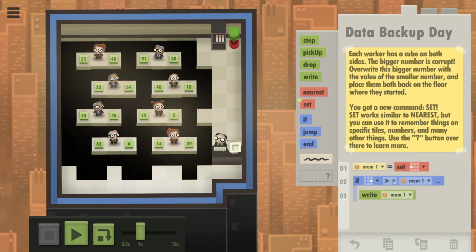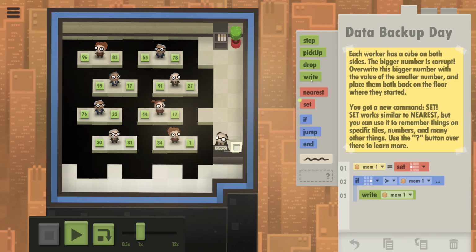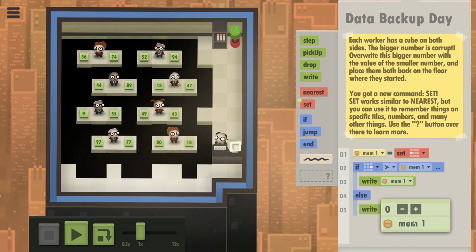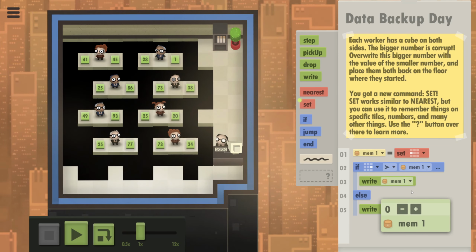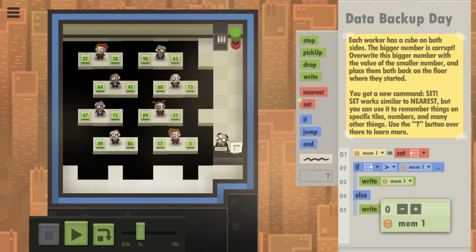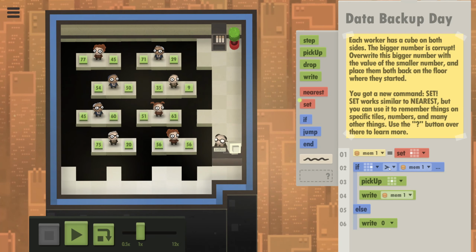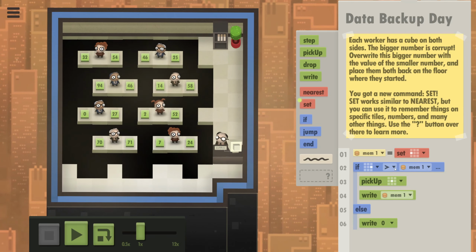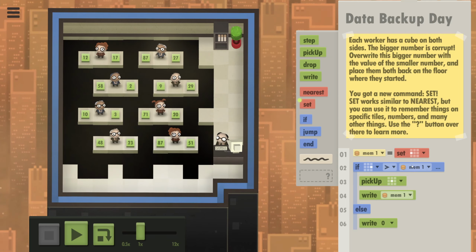So if the one to the right is bigger than our left one, then we want to overwrite that one. Otherwise we want to write the right one to the left one. If the right one is the same or is higher than the memory, then it is the left one.